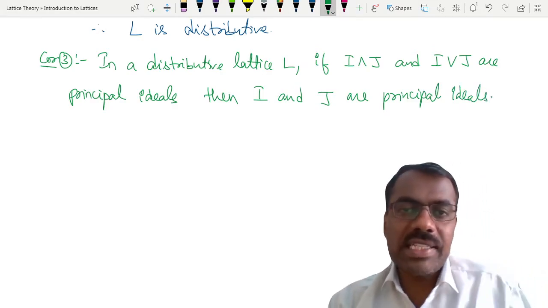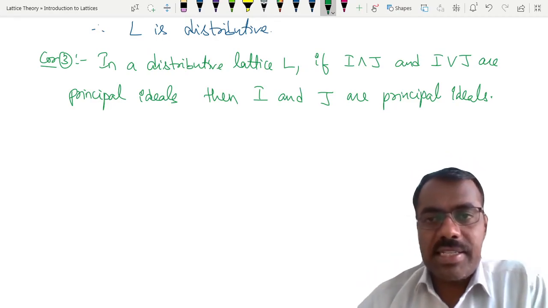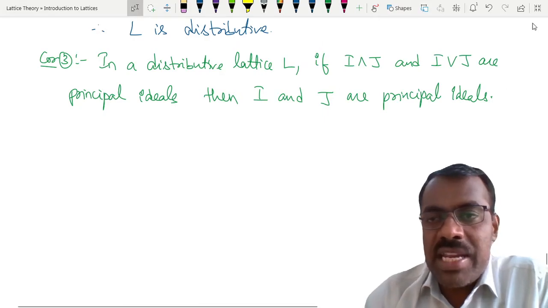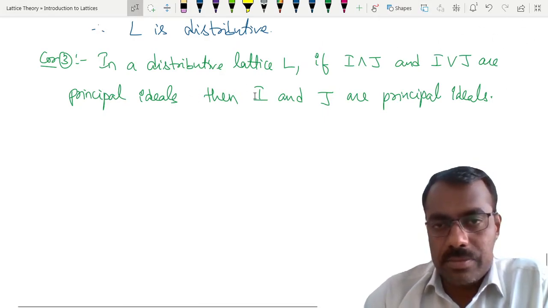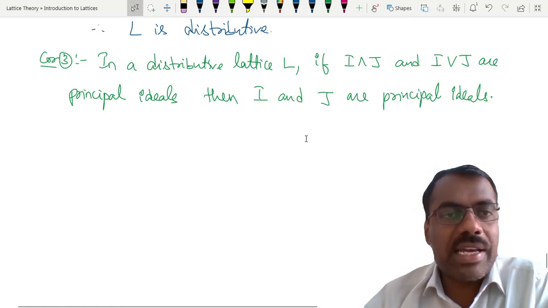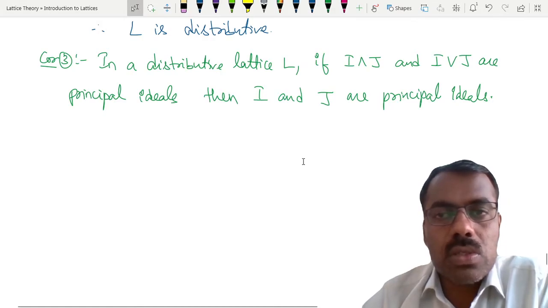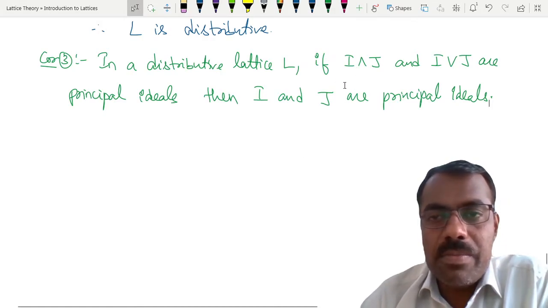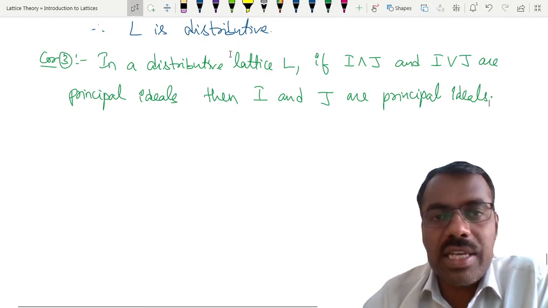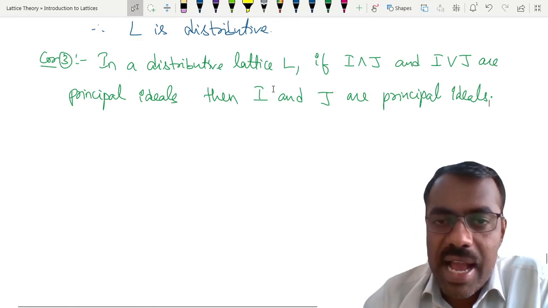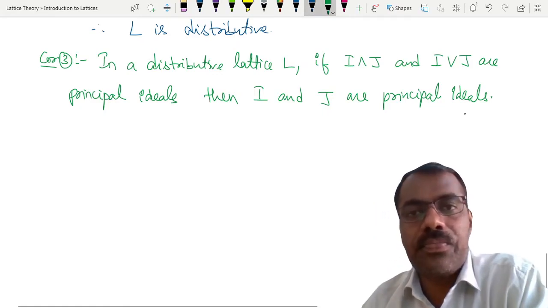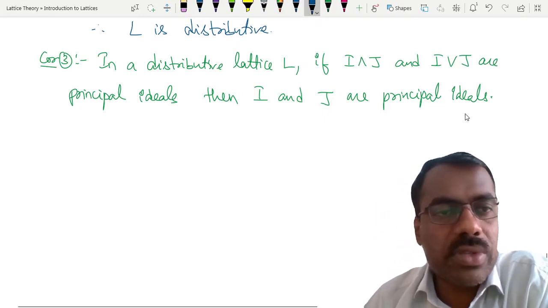So what this statement says: in a distributive lattice, if you take two ideals I and J, if their meet and join are principal ideals, then I and J have to be principal ideals. Is the statement clear? So if at all the meet of I and J and the join of I and J are principal ideals in a distributive lattice L, then I and J have to be principal ideals. That is what this statement says. Okay, fine. Let's prove this statement.